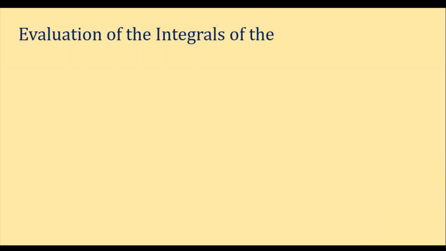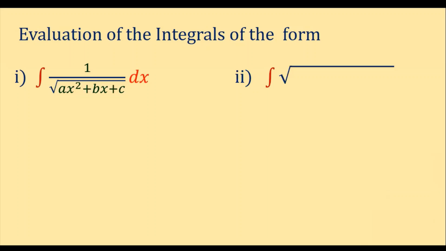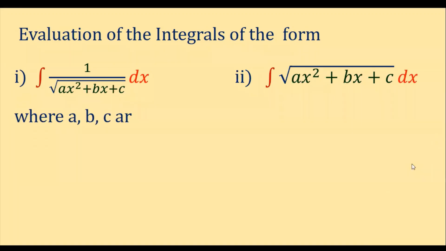Now let us see the next one. The next kind of sum is the evaluation of integrals of the form. Here we have two kinds of sums, where the solution part is the same for both forms. The first one is the integral of 1 by √(ax² + bx + c) into dx. The second one is the integral of √(ax² + bx + c) into dx, where a, b, c are real numbers.